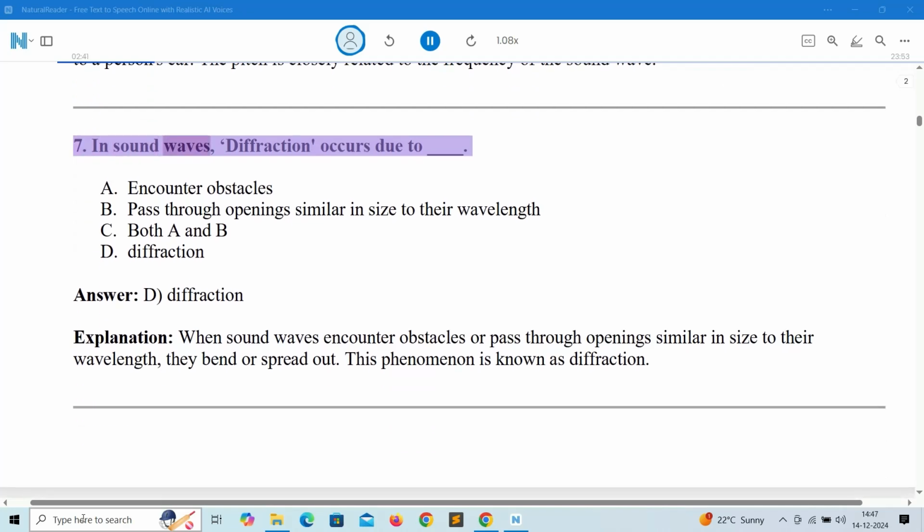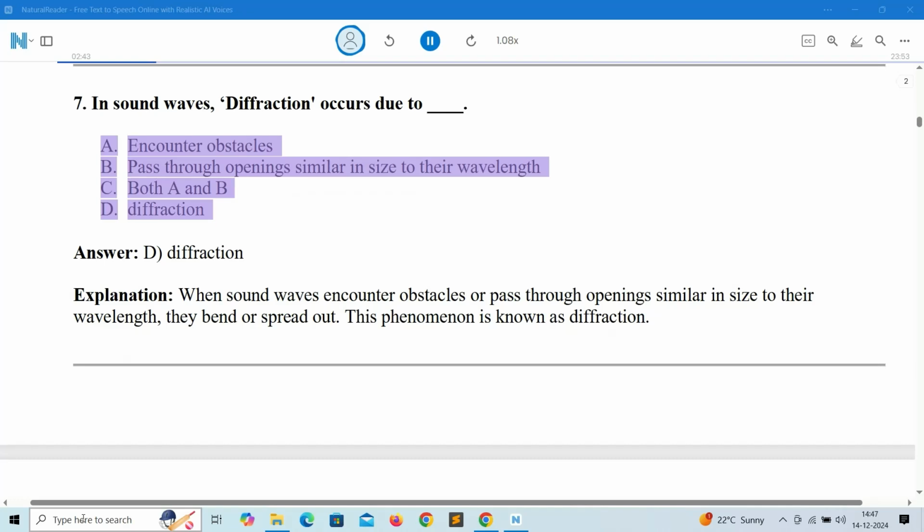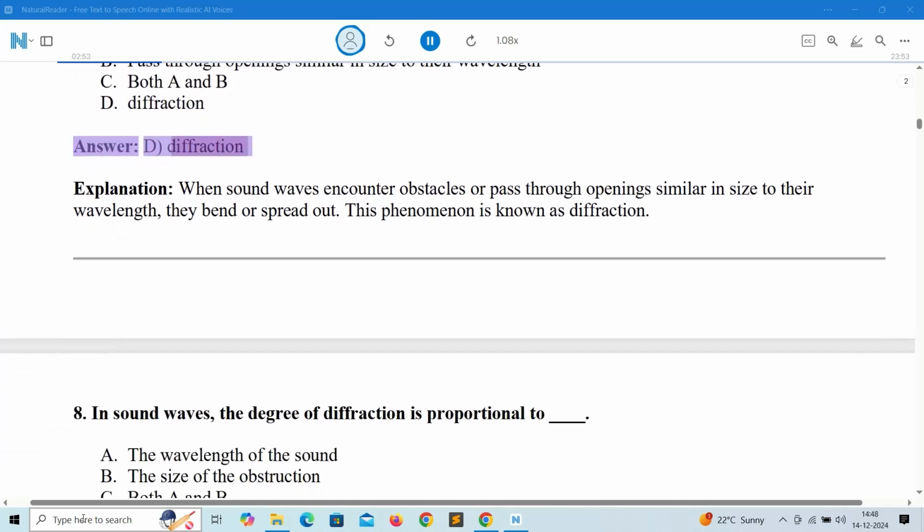7. In sound waves, diffraction occurs due to A. Encounter obstacles. B. Pass through openings similar in size to their wavelength. C. Both A and B. D. Diffraction. Answer: D. Diffraction.